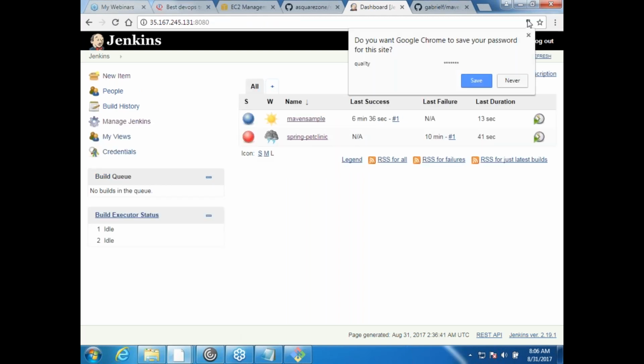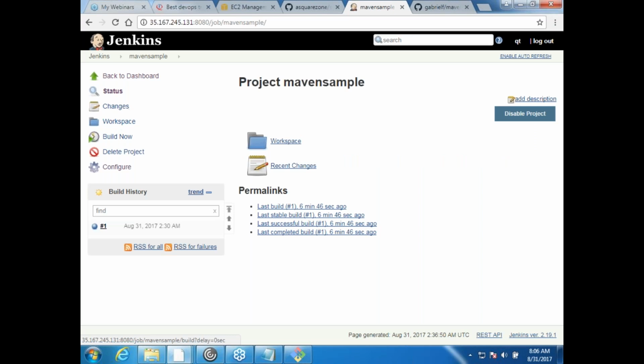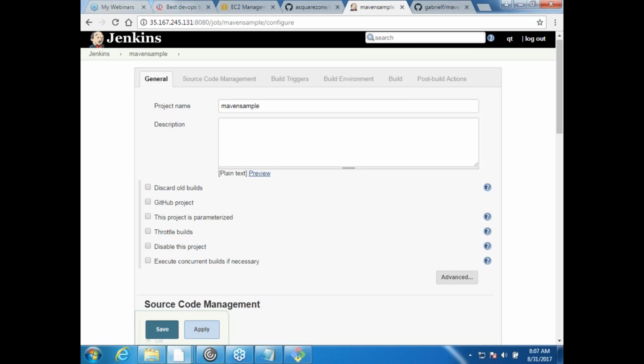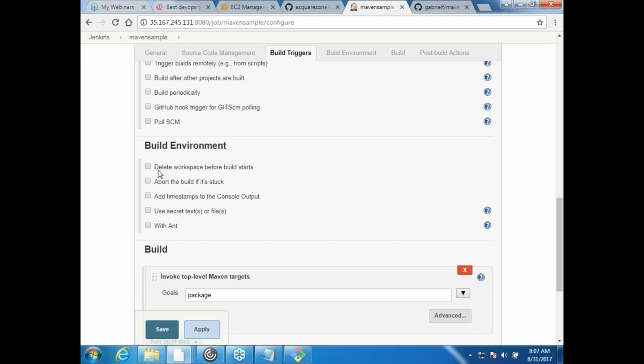Okay, now let us assume that I want to do a clean build for Maven sample. One thing is I can click on this project and then just say configure. If you want to change anything, it is configure. You would be taken back to the same page where you have created the project. Yeah, this is the same page, right? Now if I come over here, you would see build environment, right? Delete workspace before.